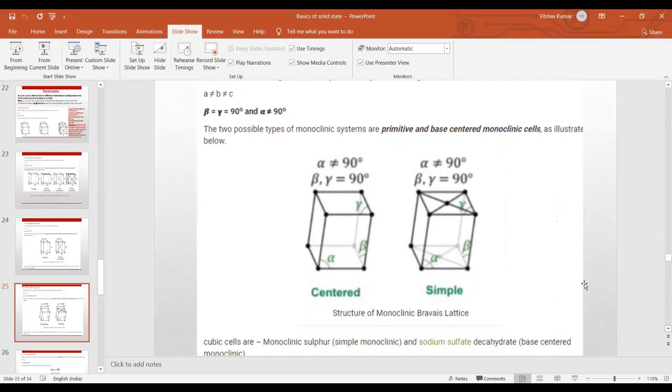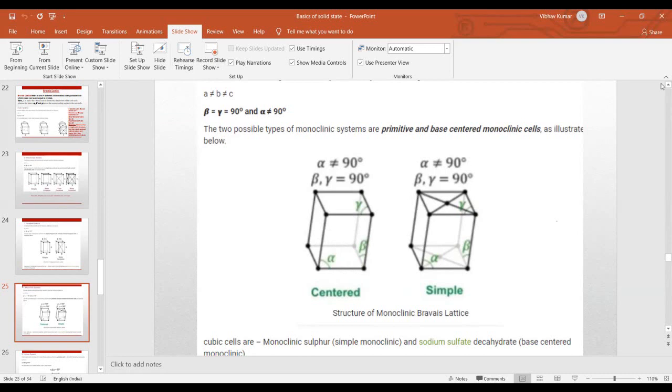As we have already said, the x-axis should be A. Suppose this is your A, this is your B, and the third side is your C. You can clearly see that all these sides are not equal, and this angle should be 90 degrees. It's actually a 3D image.